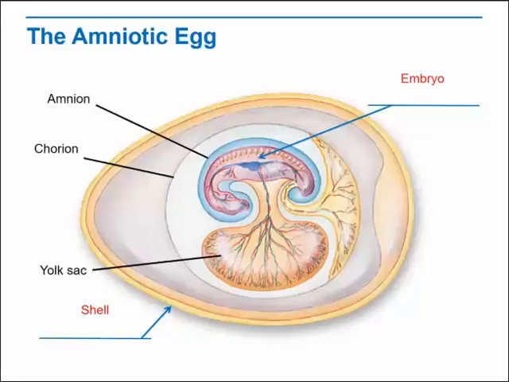The amnion is a fluid-filled sac that surrounds and cushions the developing embryo. It produces a protected, watery environment. The allantois stores the waste produced by the embryo. It later fuses with the chorion and serves as a respiratory organ.